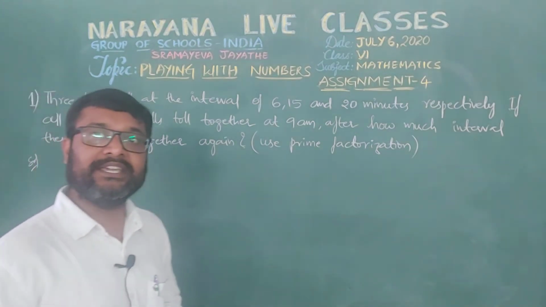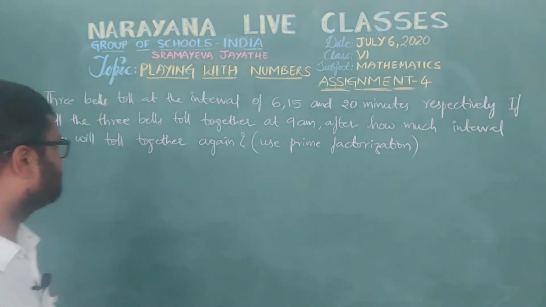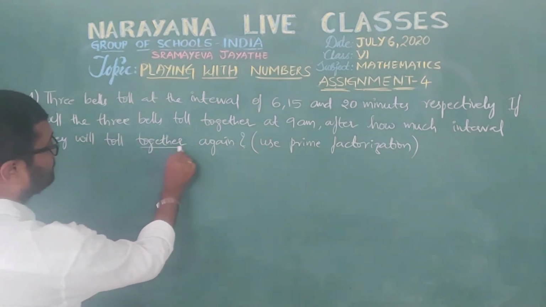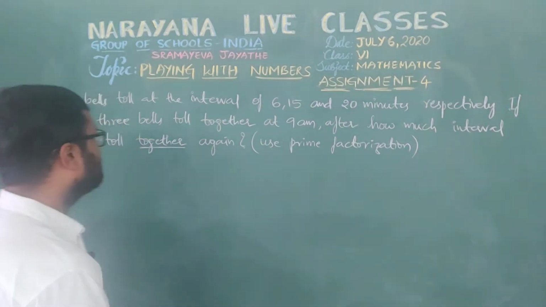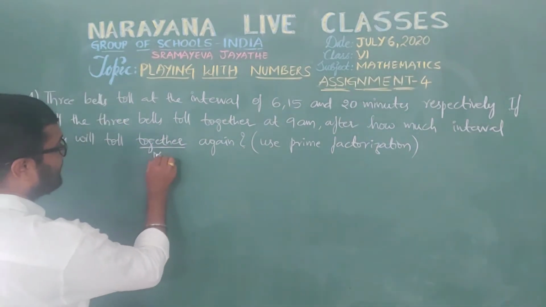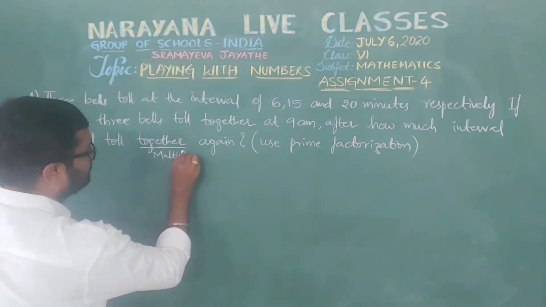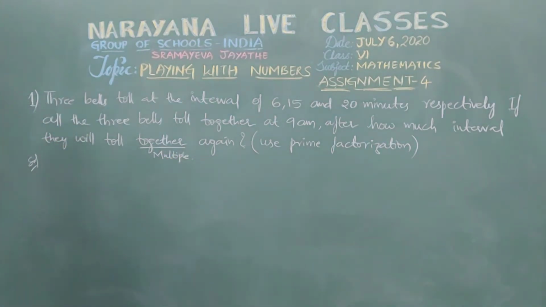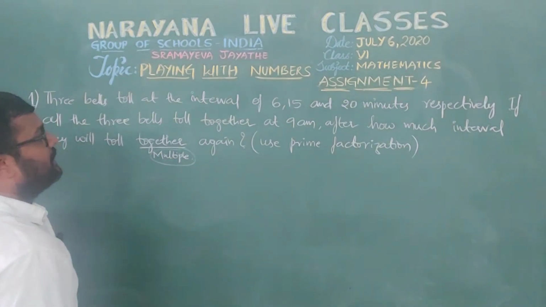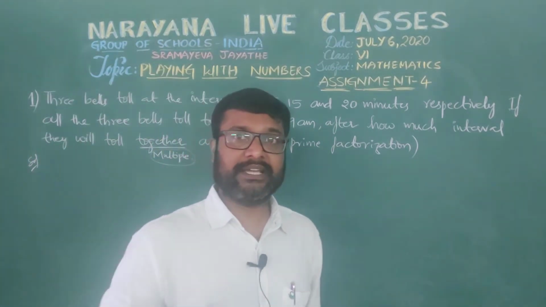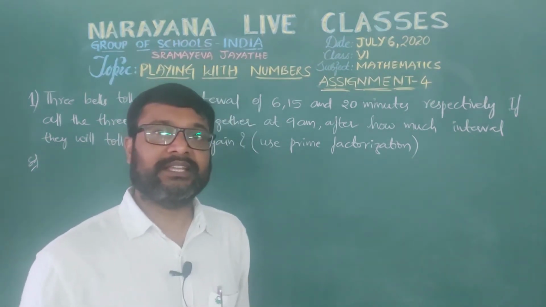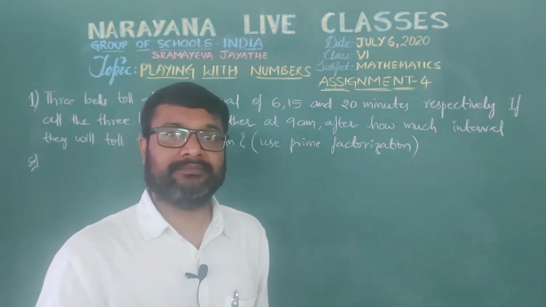Here we have one key word in this question. If you observe, that is together. Together means we can consider it as a multiple. They toll together means they are taking some common time.